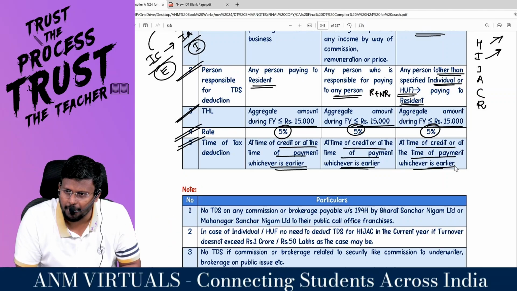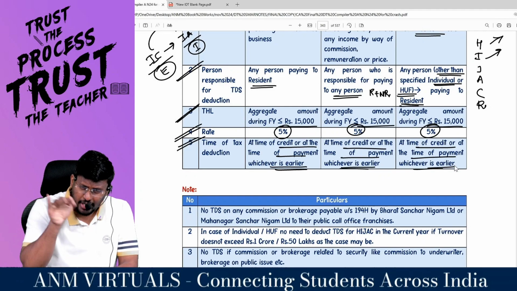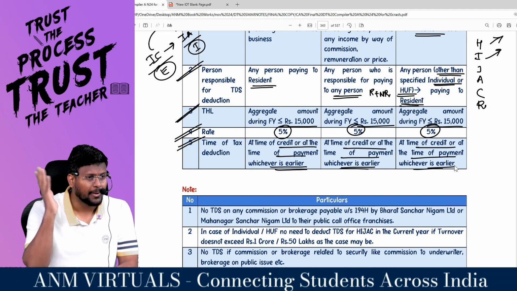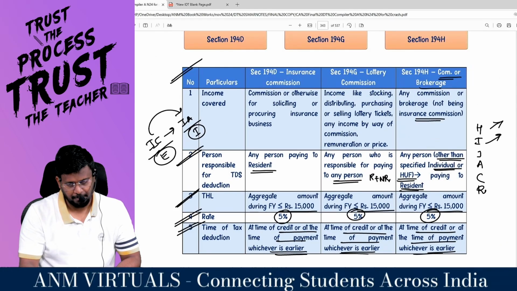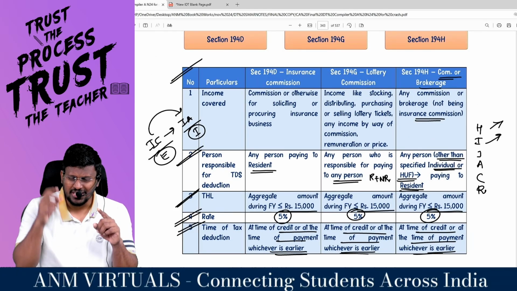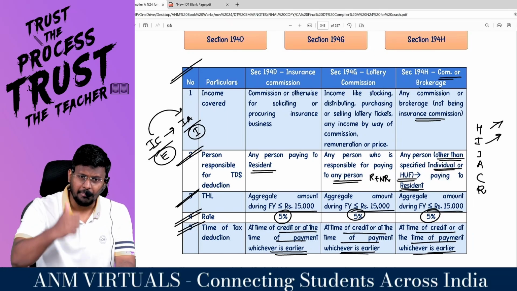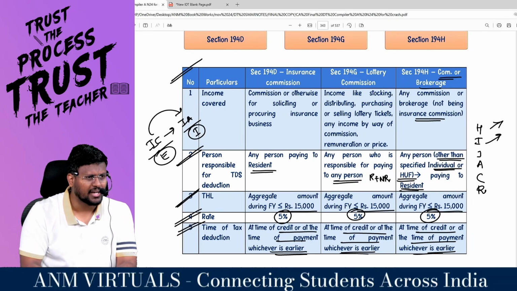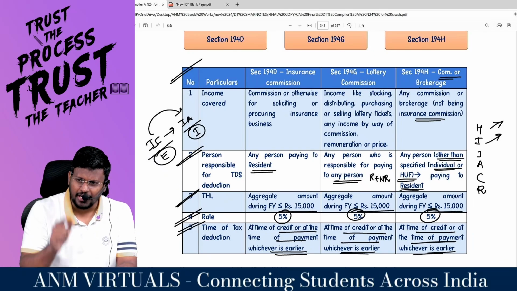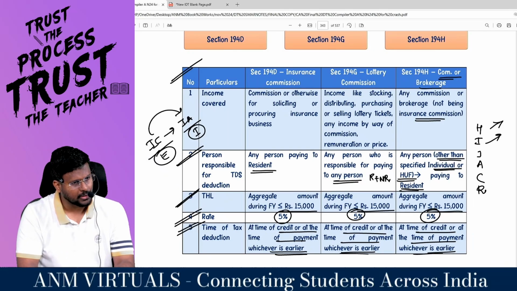That's why at the time of payment. Here, mutual fund account repurchase. When you repurchase only, they will know that, okay, payment gone. But this, sir, commissions and all are business payments. Brokerage or commission, insurance company may put some dummy entry. Lottery company may put some dummy entry. Any other businessman may put some dummy entry. At the time of credit or at the time of payment, whichever is earlier. Are you really with me?